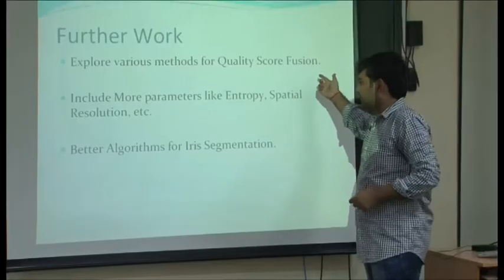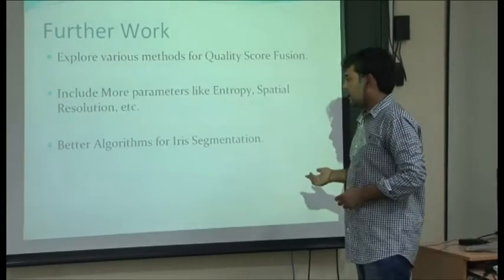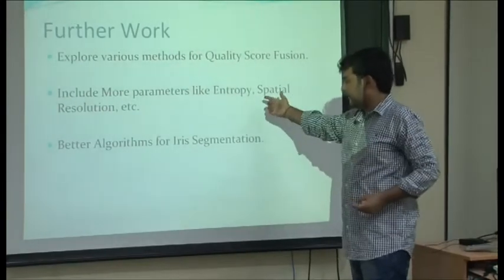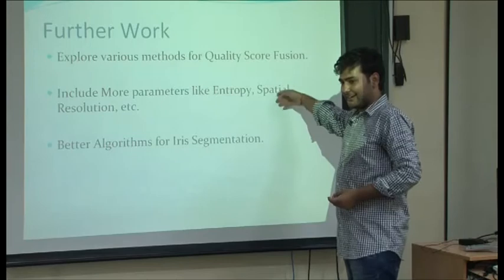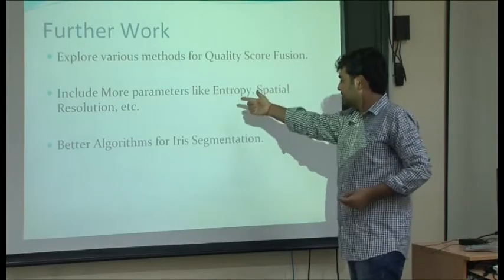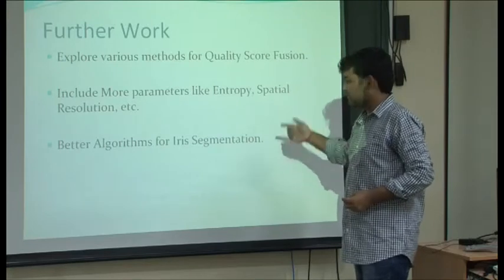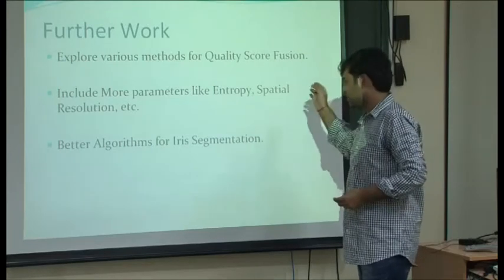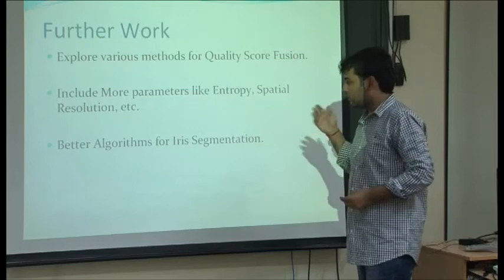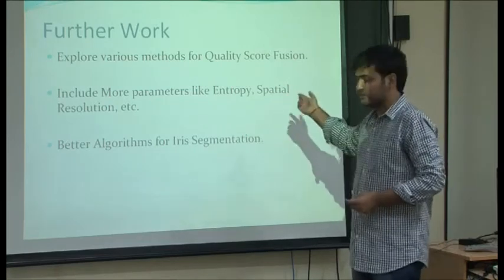I would explore various methods for quality score fusion, and I think the priority is not correct here. The priority would be this. First, I would include more parameters like entropy and spatial resolution, for which I could not find good reference material, so I could not include them right now.